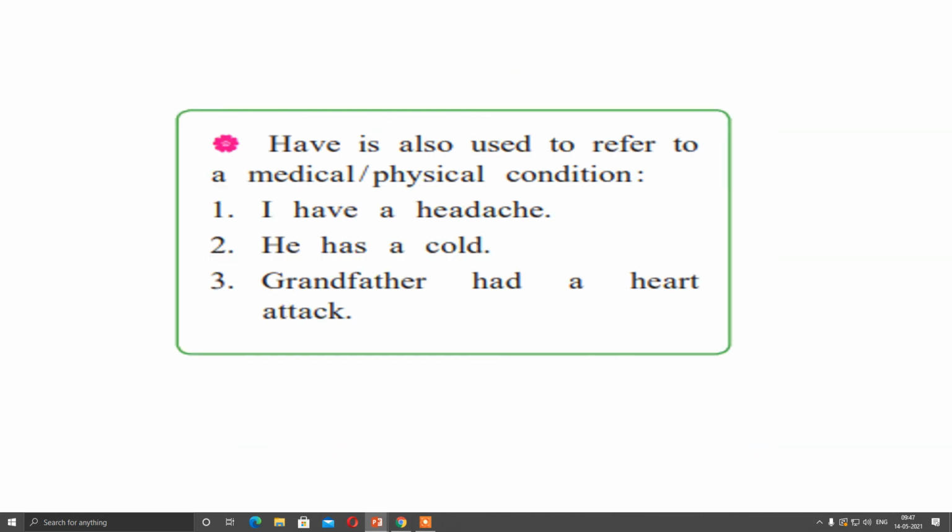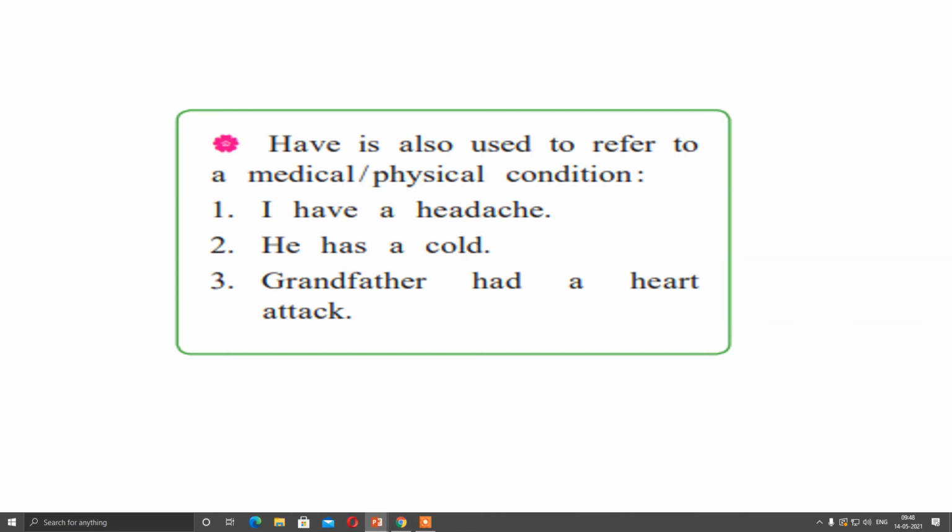Now the last use of have is to refer to a medical or physical condition. For example, I have a headache, he has a cold, grandfather had a heart attack. So here to show a medical or physical condition you can use have. We have seen lots of uses of have.